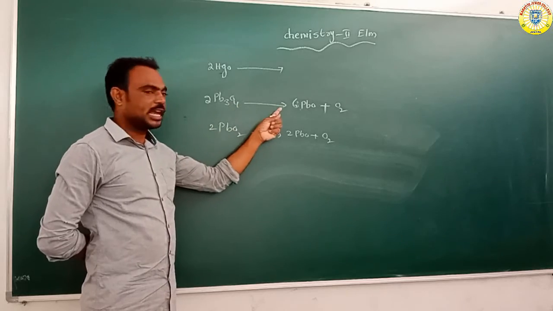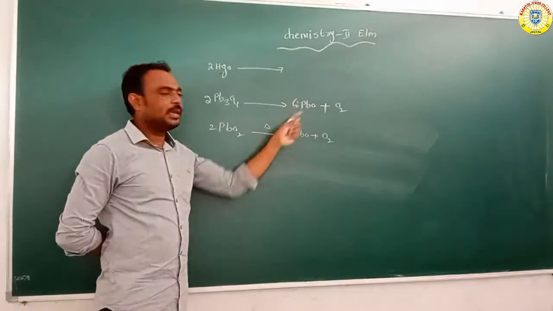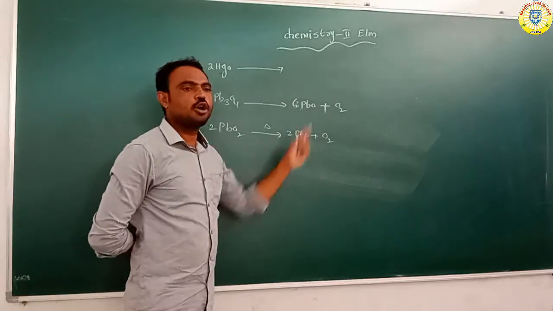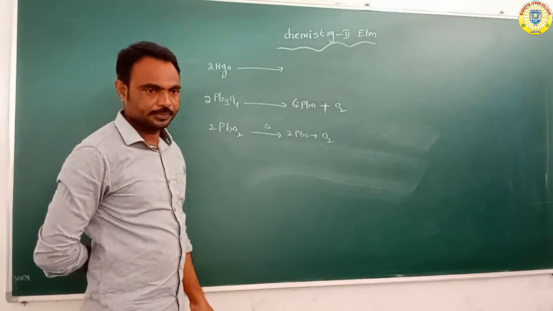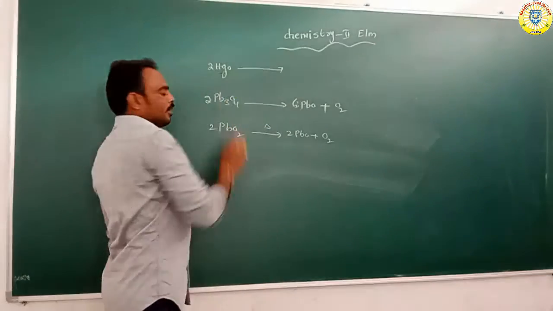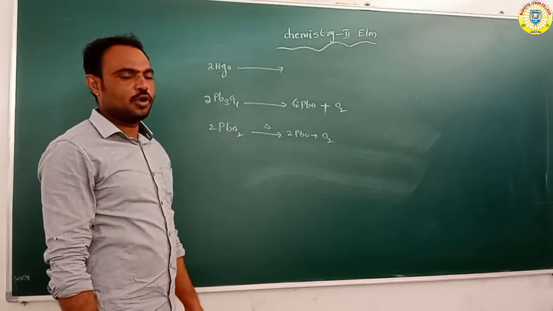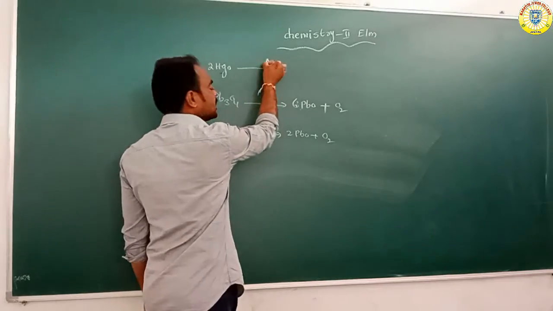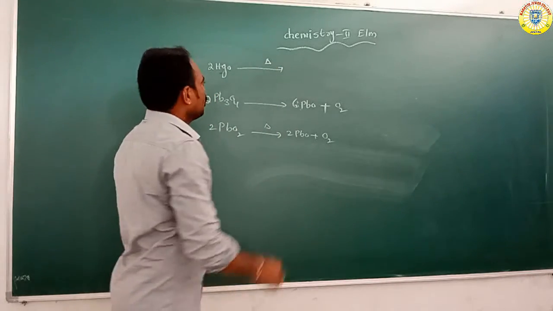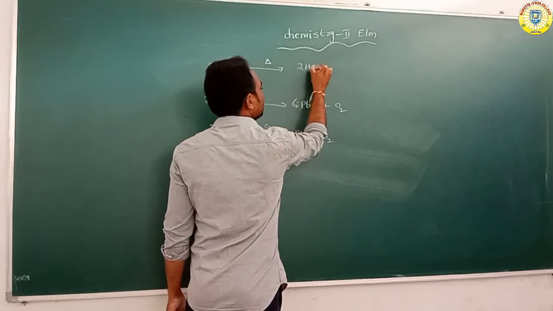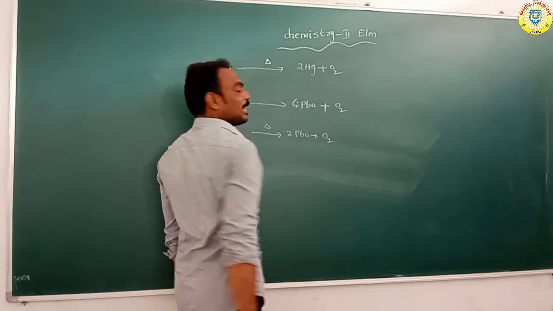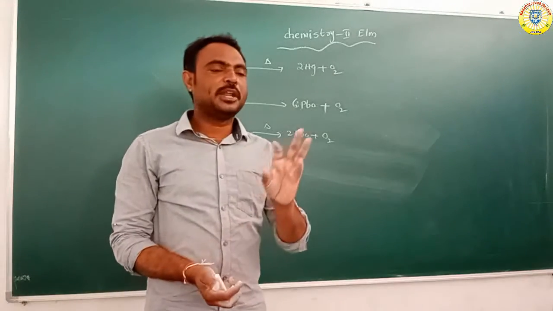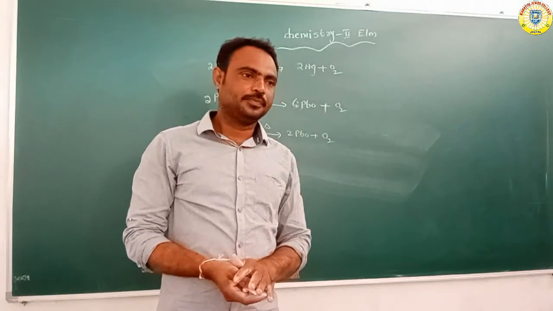Overall, 2Pb3O4 gives rise to 6PbO, lead oxide, and oxygen gas. Suppose we heat HgO, mercuric oxide: it forms Hg, mercury, and oxygen. So these are all preparations of oxygen.